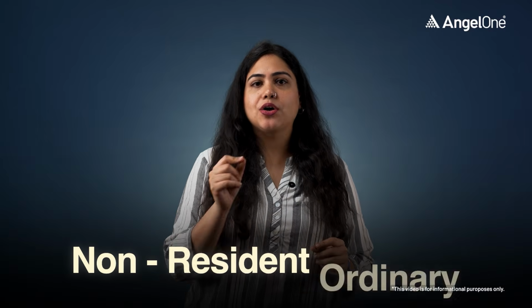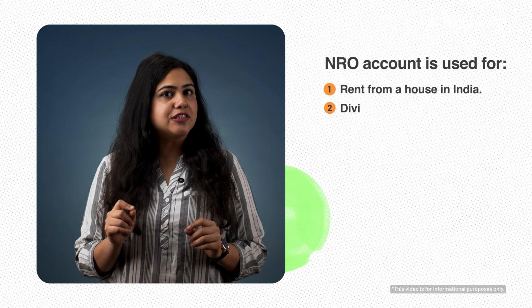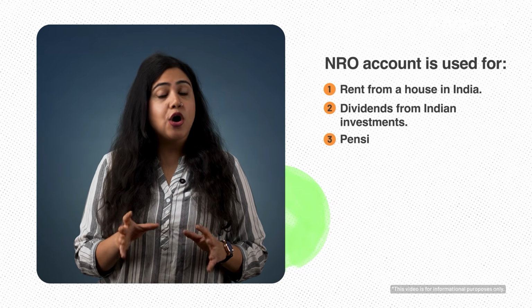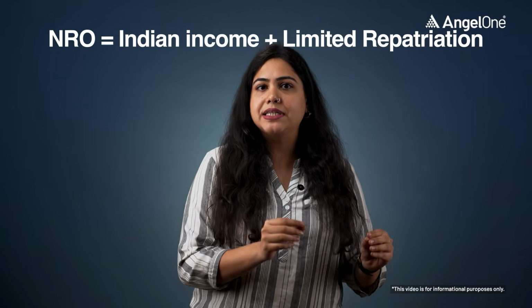So what kind of money are we talking about? Non-PIS investments are made using an NRO account. NRO stands for non-resident ordinary. An NRO account is used for money that is earned in India or received in India. For example, rent from a house in India, dividends from Indian investments, pension, or any income generated within India. This money stays in India and is not freely repatriable. So remember this clearly. NRO is equal to Indian income plus limited repatriation.